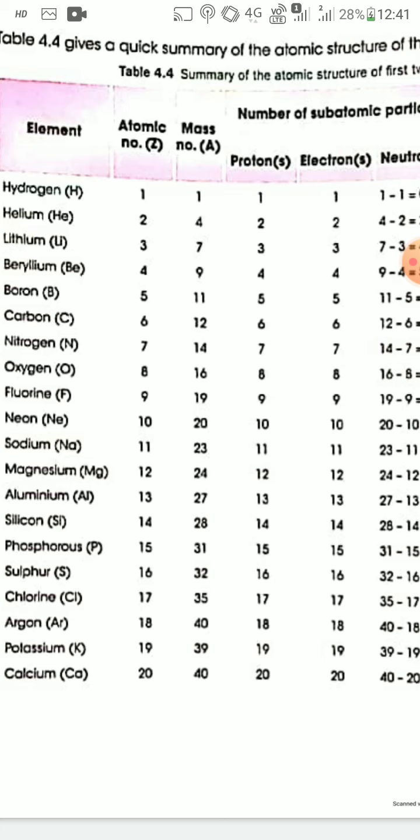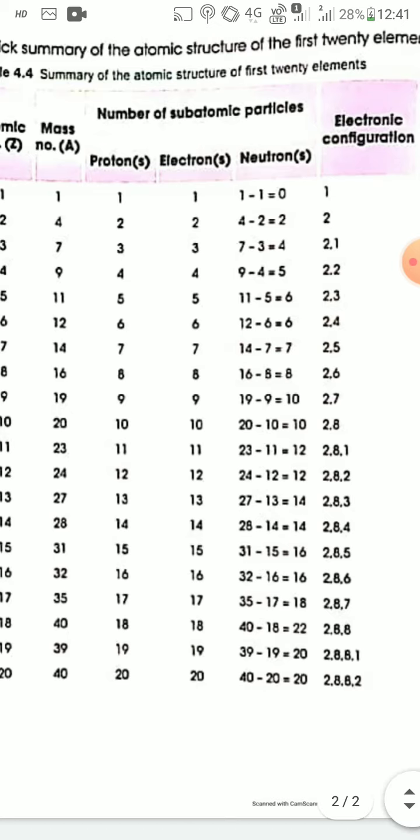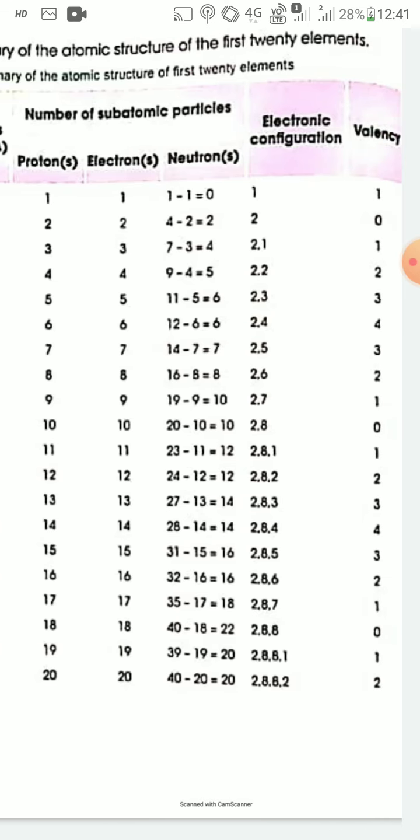Thus for nitrogen, you can see nitrogen atomic number is 7, so the number of protons is 7 and the number of electrons is also 7. So the electronic configuration of nitrogen is 2, 5. In the first shell 2 electrons, in the second shell 5 electrons. So the valency of nitrogen is 8 minus 5, that is 3, because nitrogen has 5 electrons, more than 4 electrons in the valence shell or outermost shell.